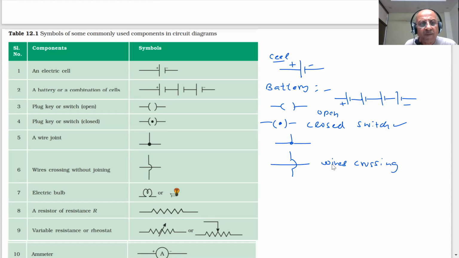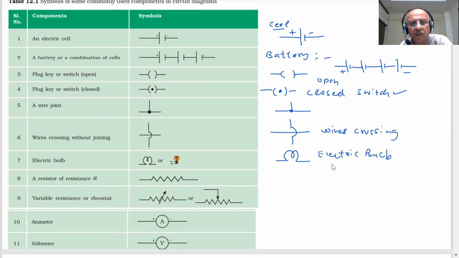Electric bulb, how are you representing an electric bulb? You have seen, we have drawn it like this. This is the filament of the bulb actually shown. This is our bulb, student, or sometimes they show it like this. Electric bulb, students. Symbols, note down. Resistance. How will you show resistance to the flow of the current? We will explain more about this. This is the R, resistance.